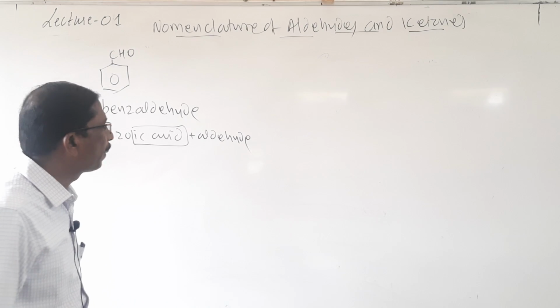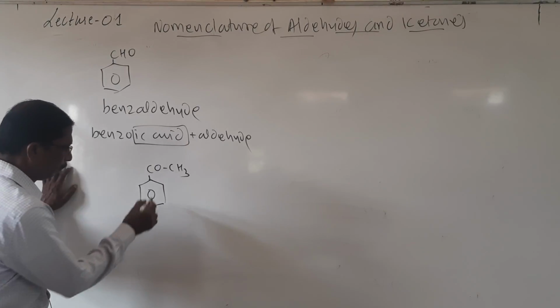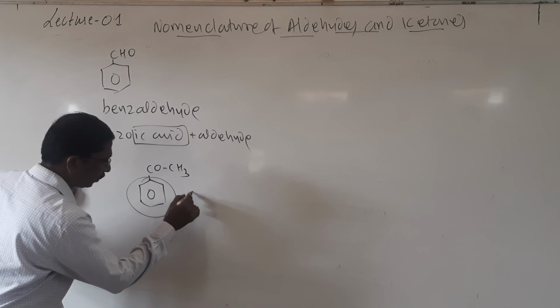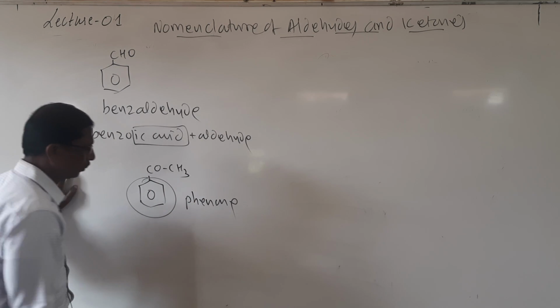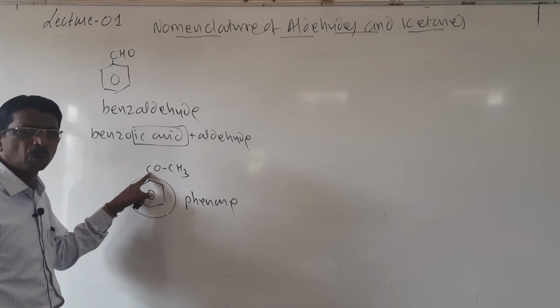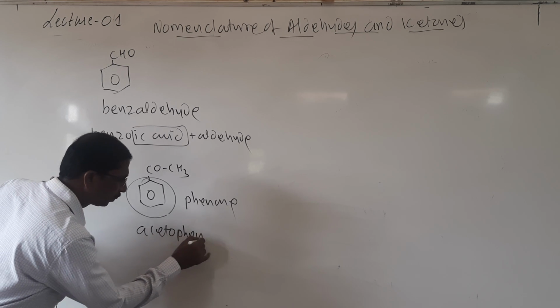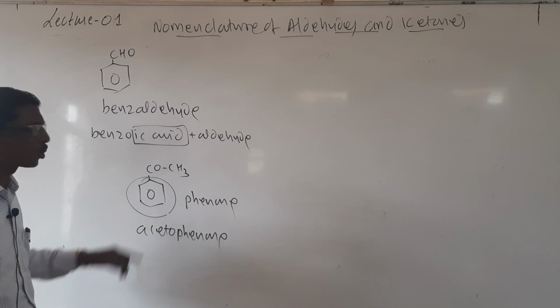And the same thing happens in case of ketones. So in case of ketones, if the ring compounds are there, then it is COCH3. Look here students, this group is called phenone, and here it is aceto, and then it is called acetophenone.